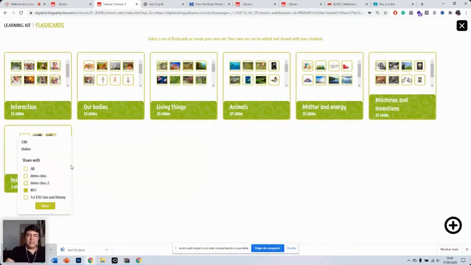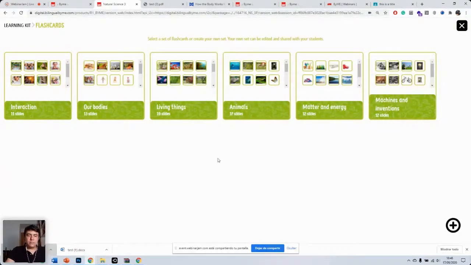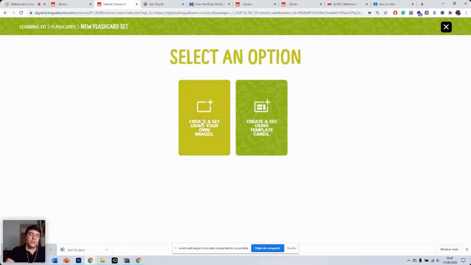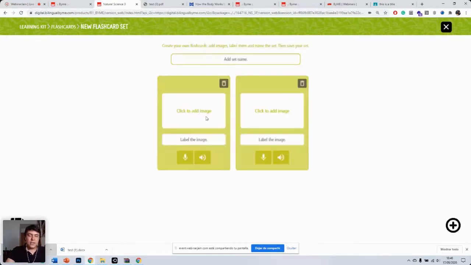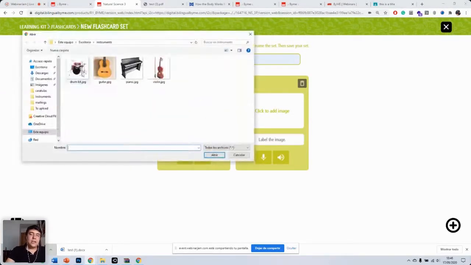So let me delete this and make it again. What you need to do is click on the plus sign here on the bottom right corner. Then you can create, as I said before, a set using your own images, or a set using template cards. In this case, we wanted to create a set using our own images. Here you add a name, so let's call it Instruments. And here you can add the images that you have previously downloaded.